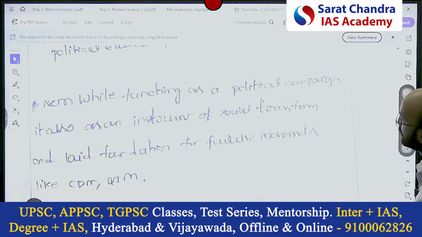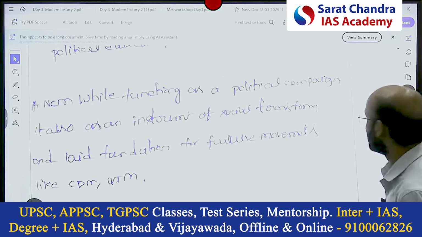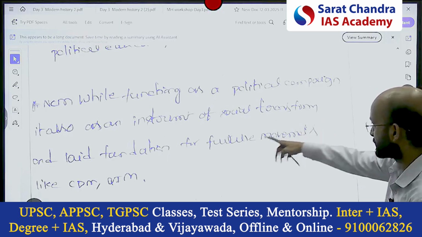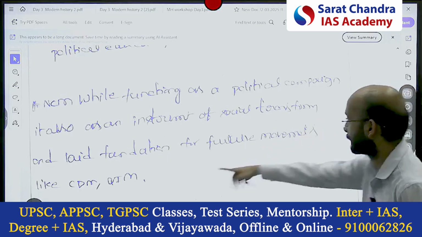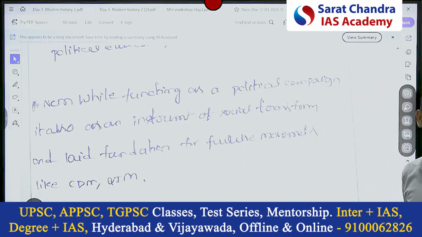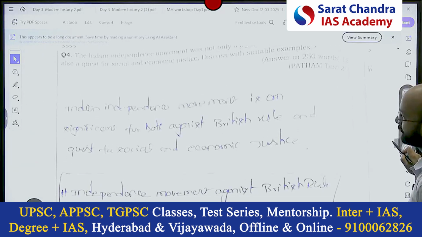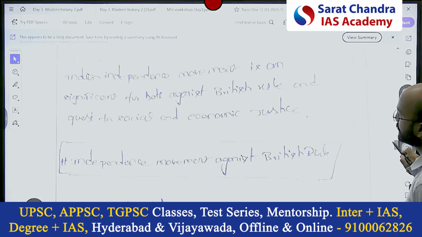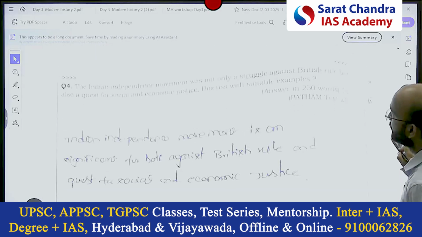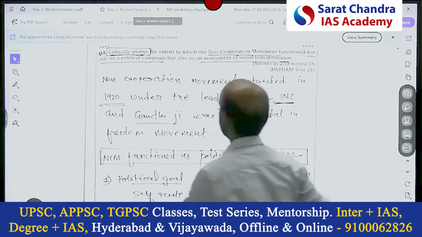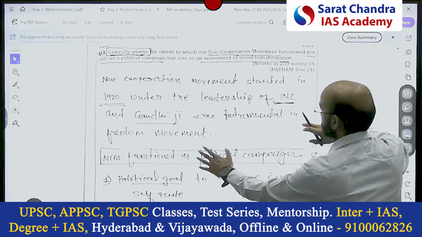Yes, NCM, while functioning as a political campaign, was also an instrument of social transformation and led to the foundation of future movements like CDM and the Quit India movement, linking with the future movement. Right? See, the same. Second also, the independence movement is significant against the British. What was it? See, second question. First question we saw. Now let's see my answer. See, this is my answer.